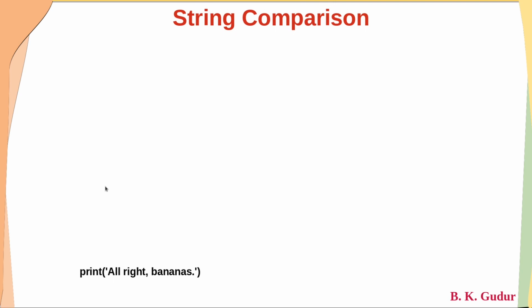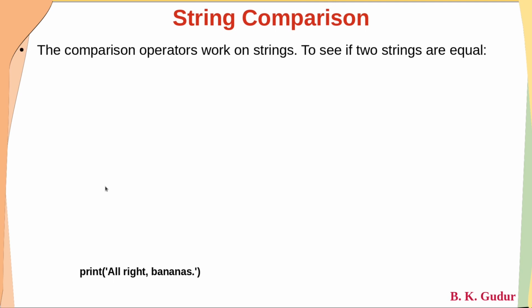With this, we'll discuss a little bit about string comparison, dear students. The comparison operators work on strings to see if 2 strings are equal. So we are going to directly write if word is equal to banana. Dear students, string comparison in case of C is not so easy because if at all you want to compare 2 strings, you are supposed to use string manipulation functions, for example strcmp or strncmp.